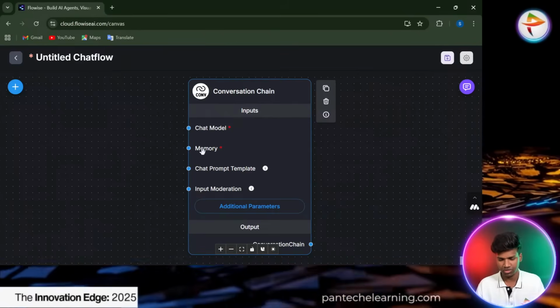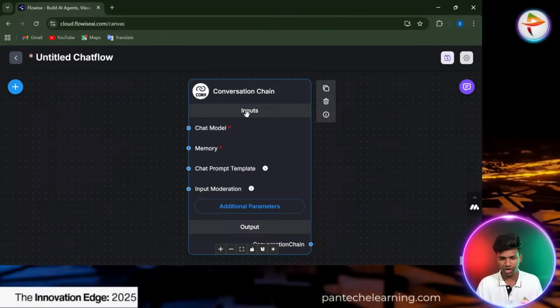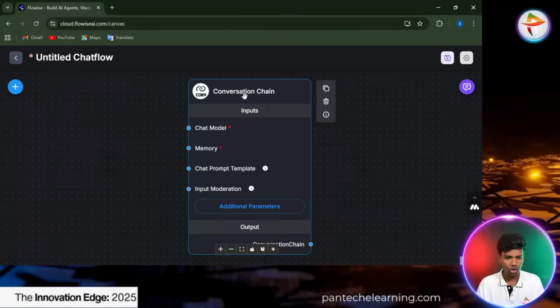Understand what I tried to say? So that way, another two nodes are there. One is a chat model, another one is a memory. Okay. How can we create that?